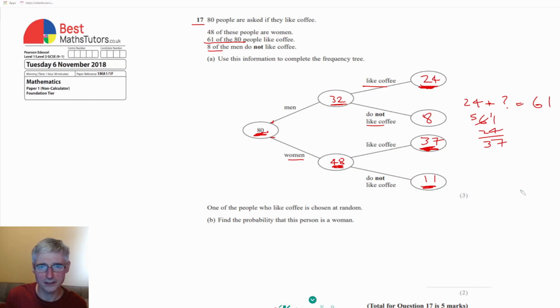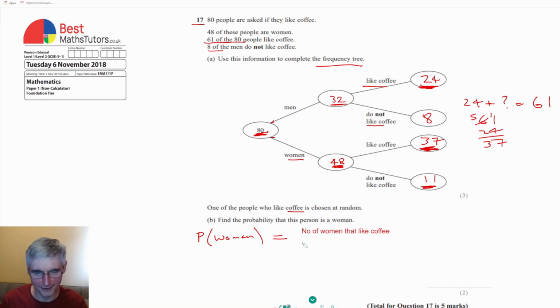So we've completed the frequency tree now, and now it says one of the people who like coffee is chosen at random. So we've got to find the probability that this person is a woman. So the probability that the person is a woman, which I can write like this, P, is equal to the number of women that like coffee, divided by the total number who like coffee.